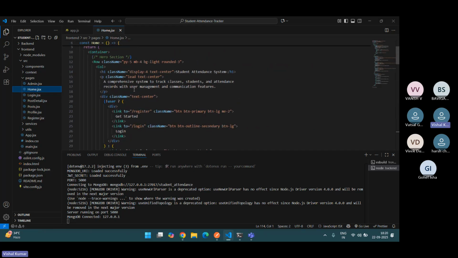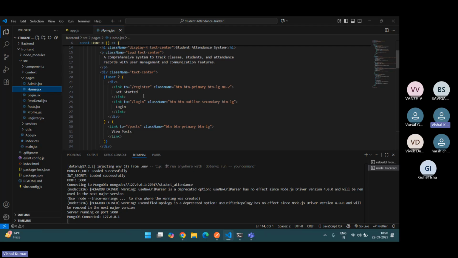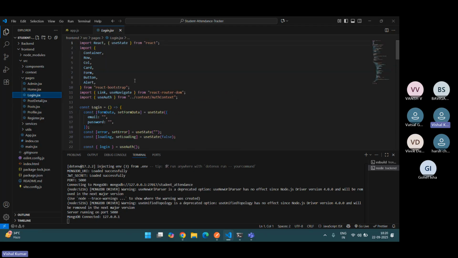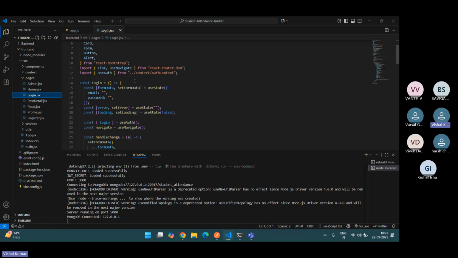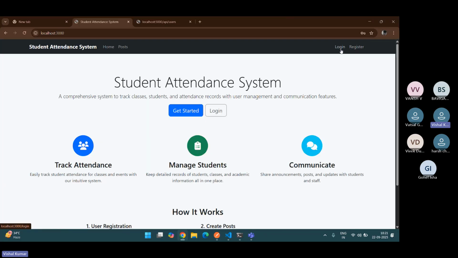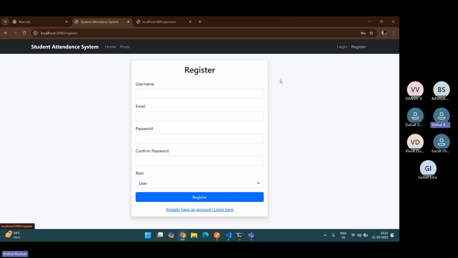I also made it responsive, not fully, with a little help from ChatGPT. In the next part I've made a login page. The user can get to the login page, and if he is a new user, he can click on this to go to the register part.